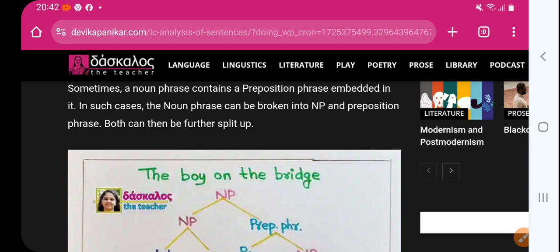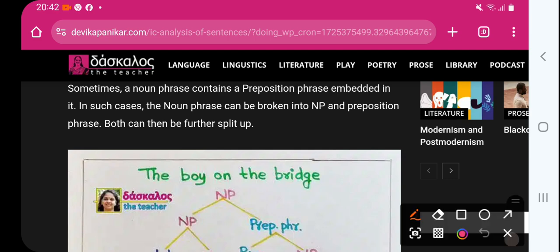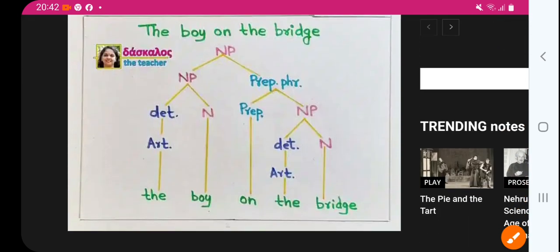Sometimes a noun phrase contains a preposition phrase embedded in it. In that case the noun phrase can be broken into noun phrase and prepositional phrase. Both can be further split up. So this way we can solve this.